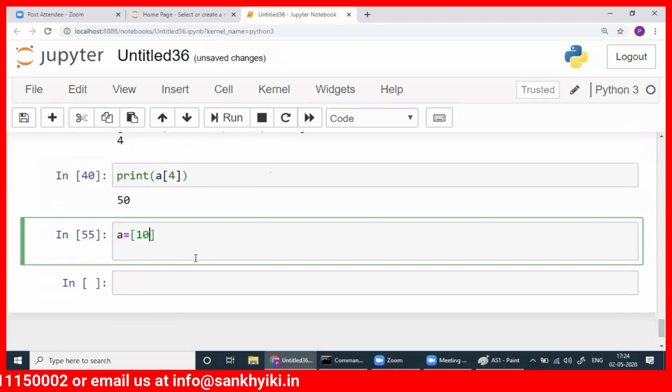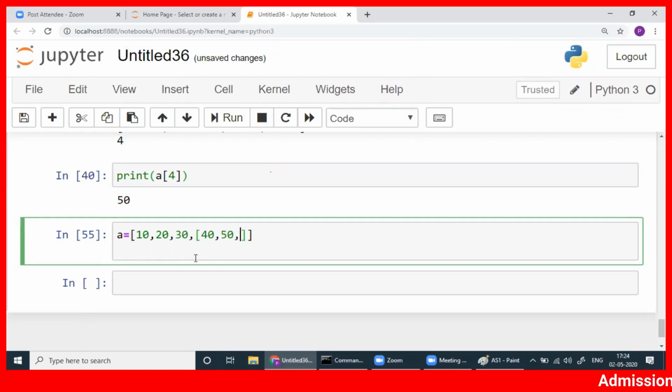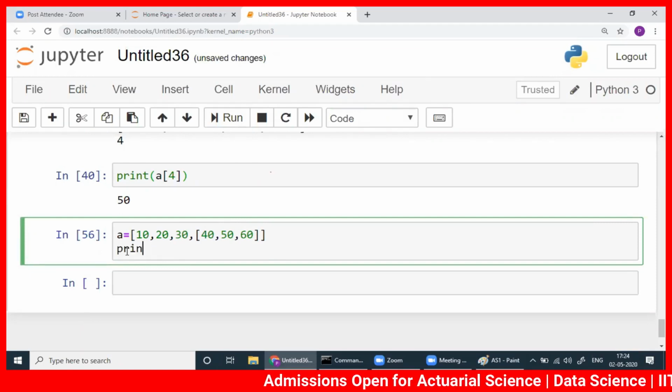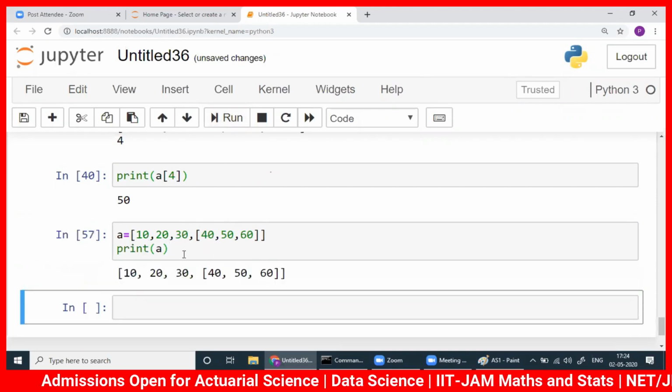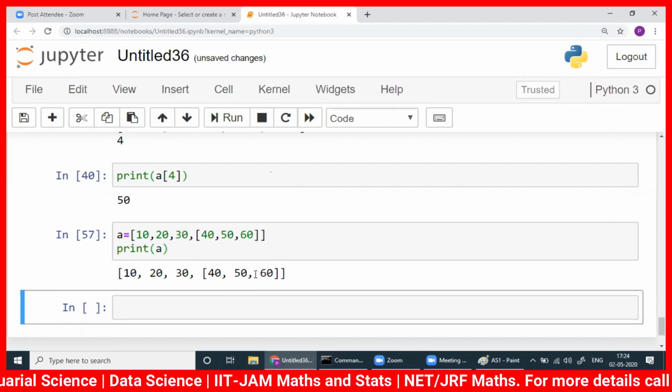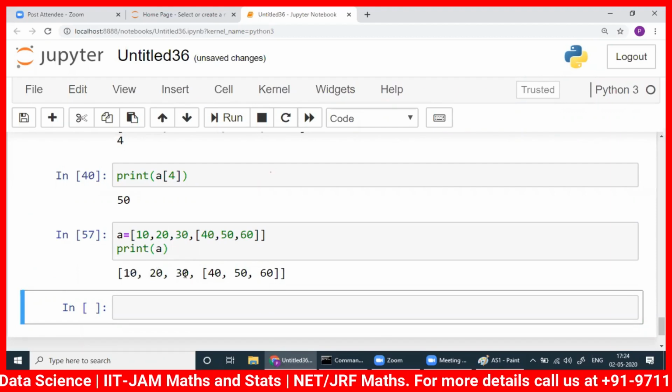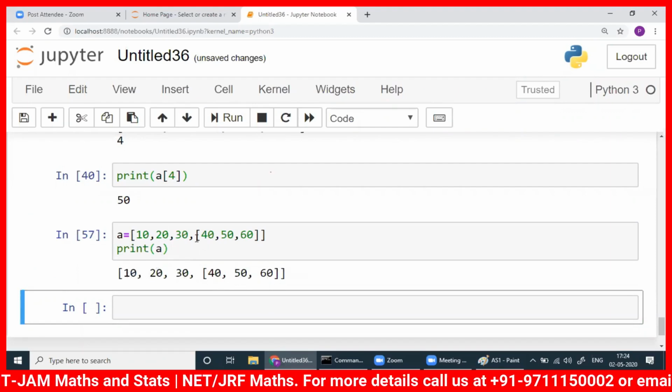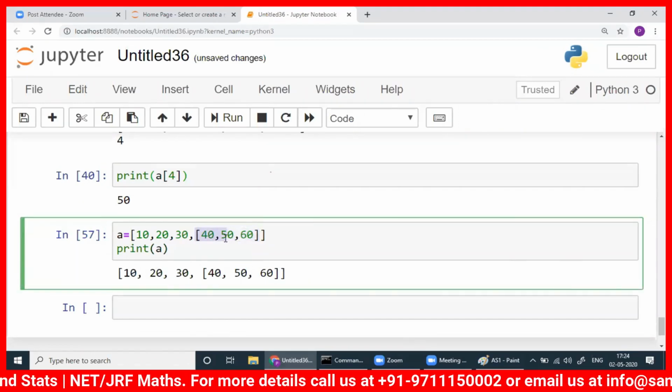So if I write 10, 20, 30, then a list within a list, 40, 50, 60. This is a list. If I print this list, I will get 1, 2, 3, and this is 4. If you find the length, it will give you 4. It will not give you 6, because this is one element here. This is considered one element.